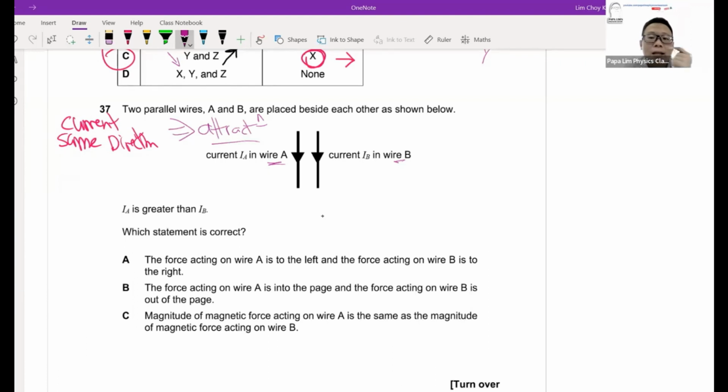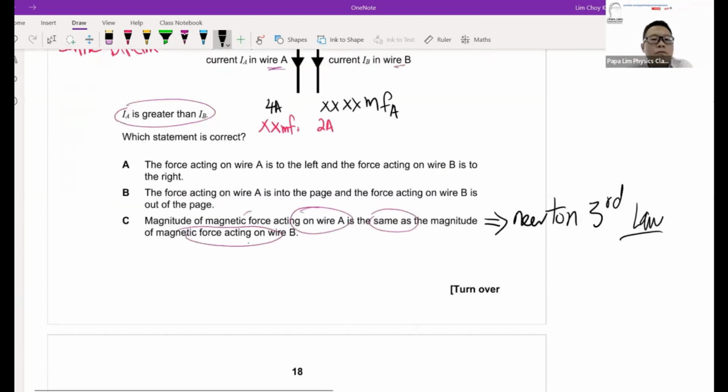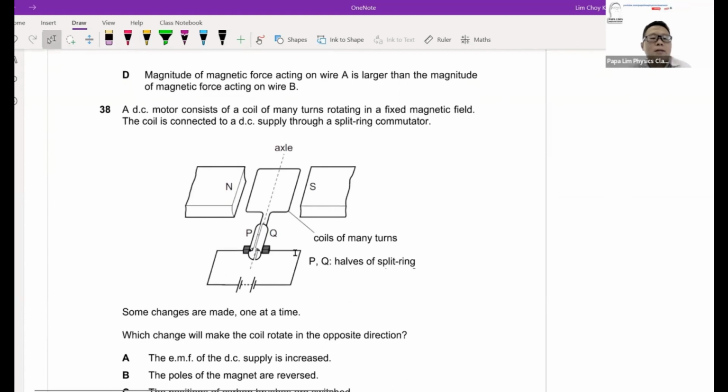And both of them, regardless of the sizes of the current, as long as they are light current, you have this attraction force. You will find that the force of attraction on A is actually equal to the force on B, because this mutual attraction force arises from Newton's third law, action and reaction. If A attracts B, B will attract A with equal and opposite forces. So these two forces, regardless of the size of the current, will be the same.